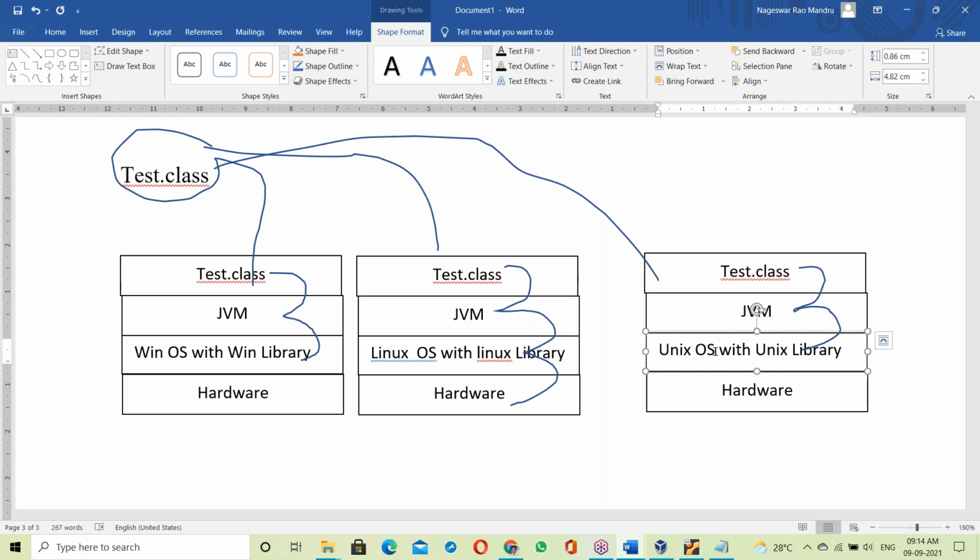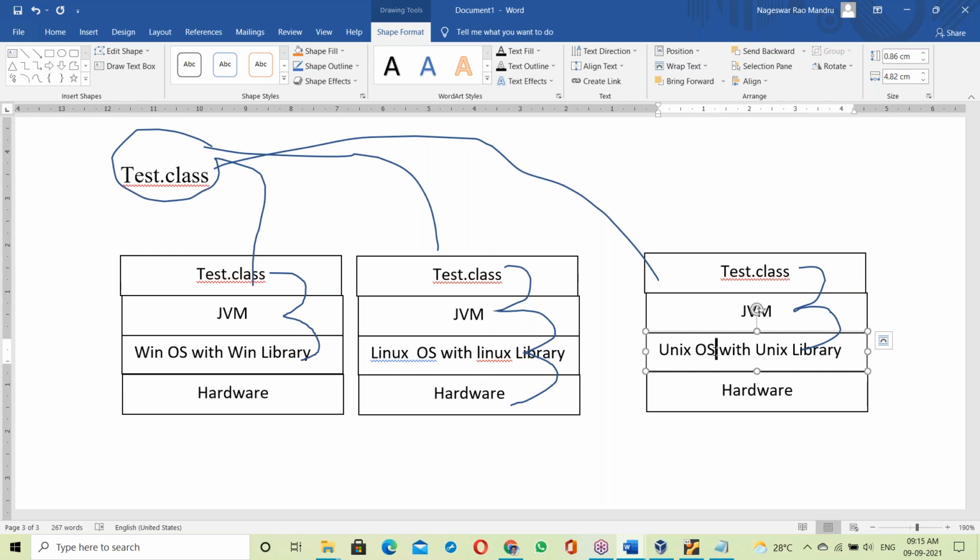If it is an exe file, that is static linking. An exe file links with the OS library statically. A Java .class file links with the OS library dynamically. Python is also the same. A Python program also links with the OS library at runtime. The Python interpreter takes the Python script and links it to the OS library dynamically.